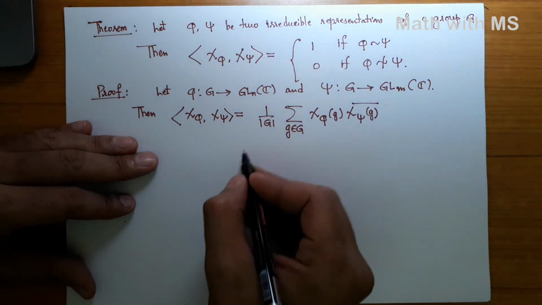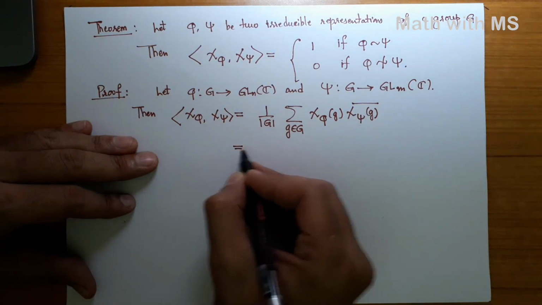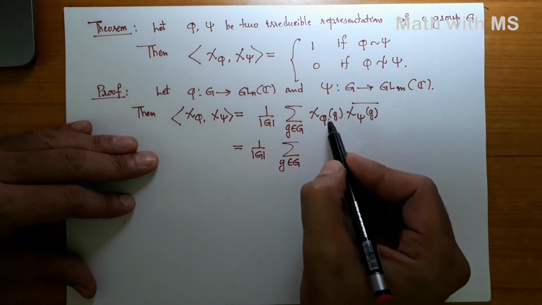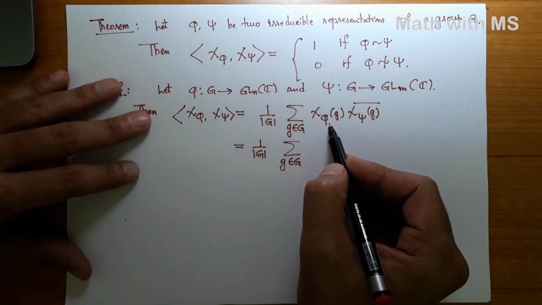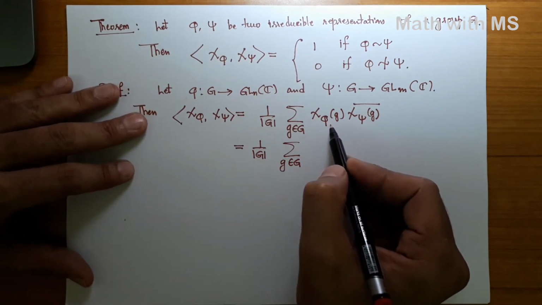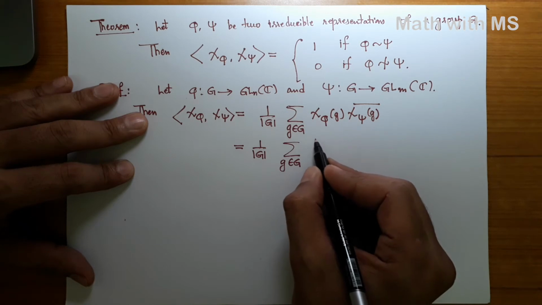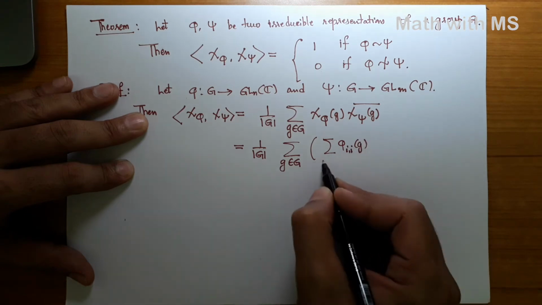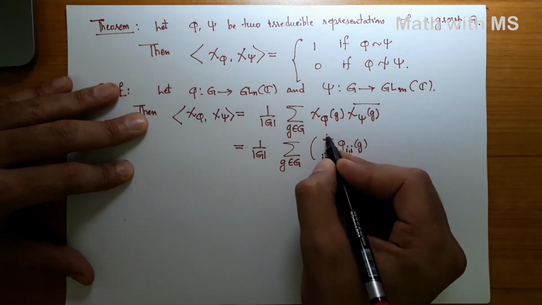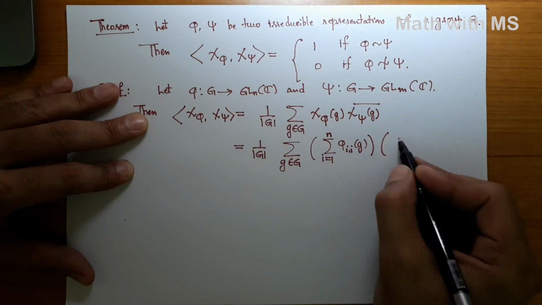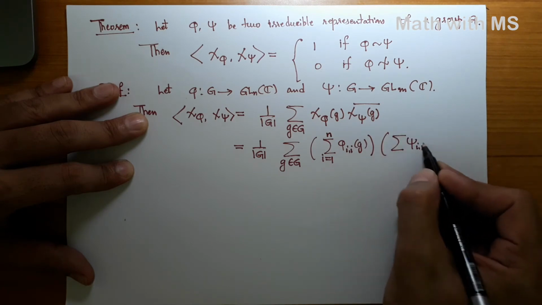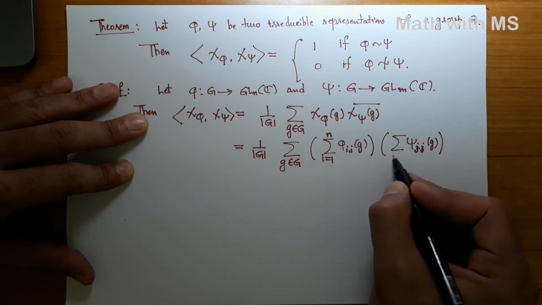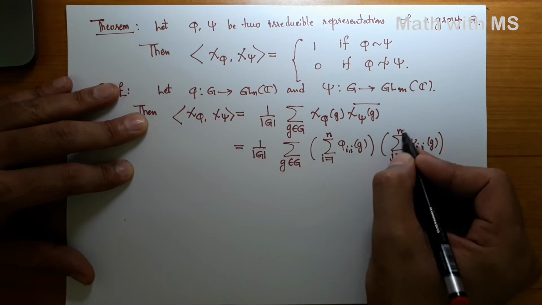Now recall that character is a trace, so in terms of the coordinate functions of the representations phi and psi, this is summation of phi_ii of g, i from 1 to the degree n of the representation, times summation of the conjugate of psi_jj of g, j going from 1 to m.